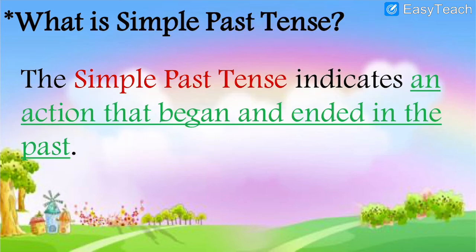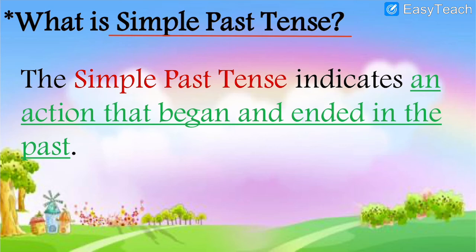Then, leave one line and give the next subheading, that is simple past tense. What is the next one? After we completed simple present tense, the next we have is simple past tense. So past means it is over, it is gone, like yesterday, that is past. The simple past tense indicates an action that began and ended in the past. The action which started and got over in the past. Now that action is not happening. The action which got over in the past.